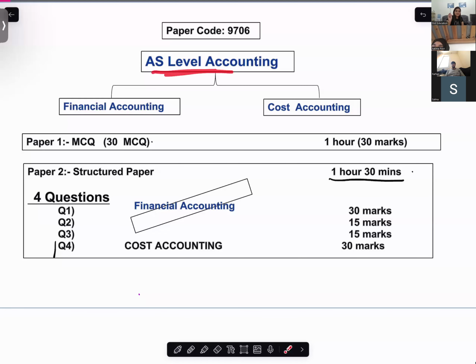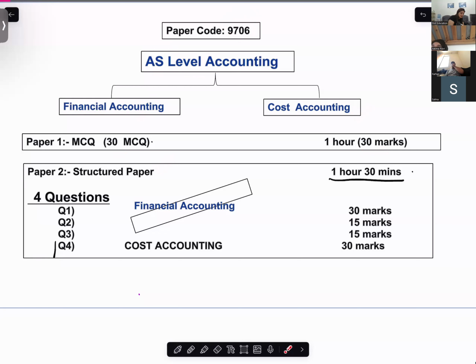Your AS paper, that is the code 9706. This is made up of two parts. One is financial accounting, one is cost accounting. You will have 30 MCQs in your paper 1, which is of 30 marks. And your paper 2 is a structured paper which has 4 questions in it.